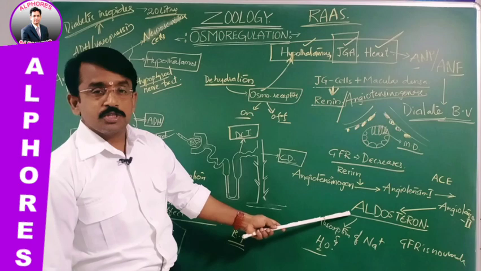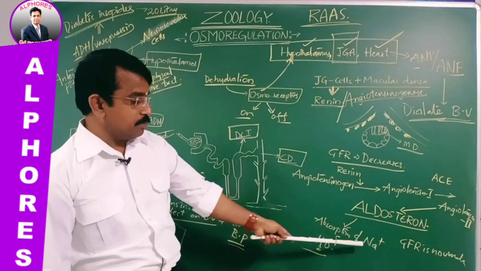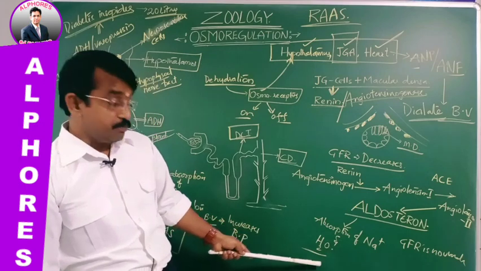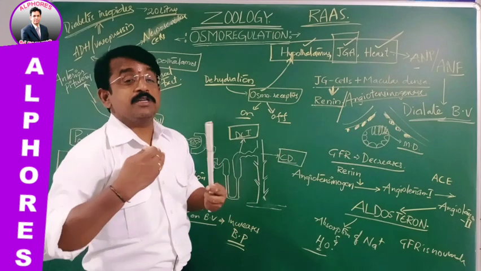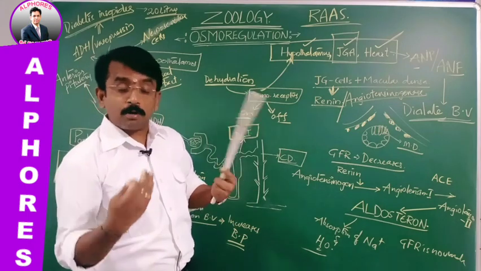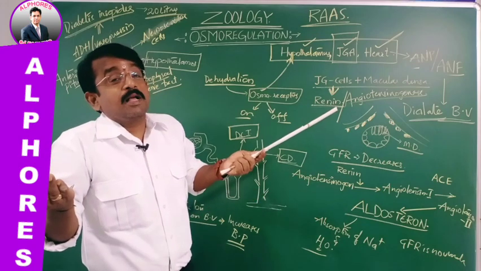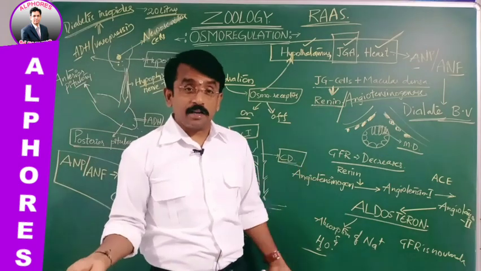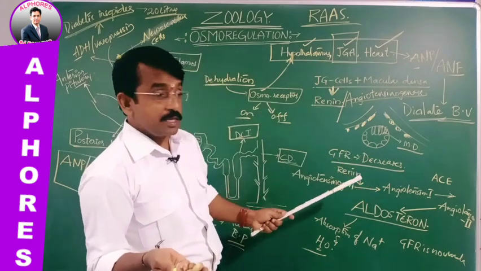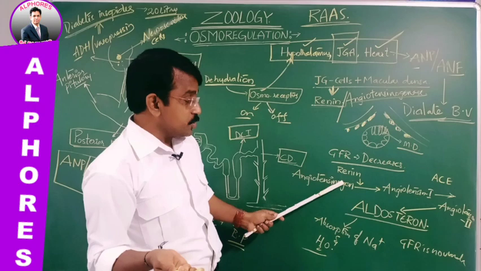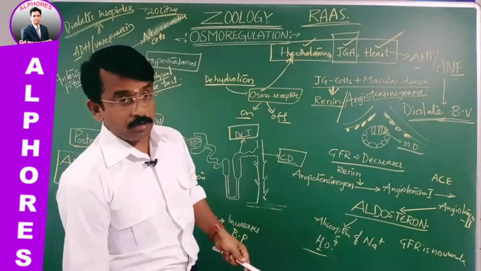Angiotensin 2 stimulates the secretion of aldosterone from the adrenal cortex, which plays a role in the absorption of sodium and, to some extent, water. So sodium ions are absorbed, water is absorbed. So blood volume increases, blood pressure increases, and this is how the glomerular filtration rate is restored. That is named the RAAS, the renin angiotensin aldosterone pathway, which increases the glomerular filtration rate.